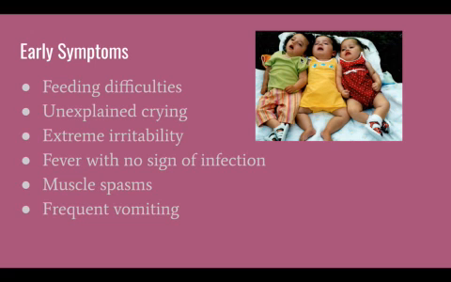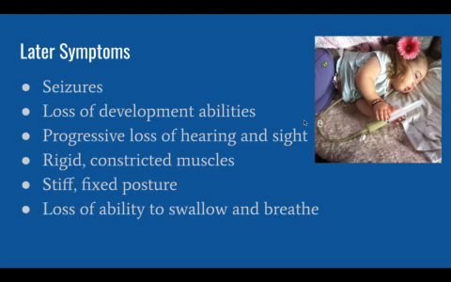In the early stages of Krabbe disease, some symptoms include feeding difficulties, unexplained crying, extreme irritability, fever with no sign of infection, declines in alertness, delays in typical development milestones, muscle spasms, loss of head control, and frequent vomiting.